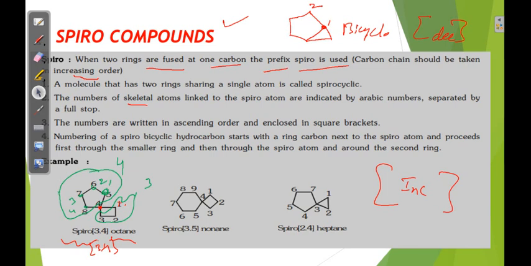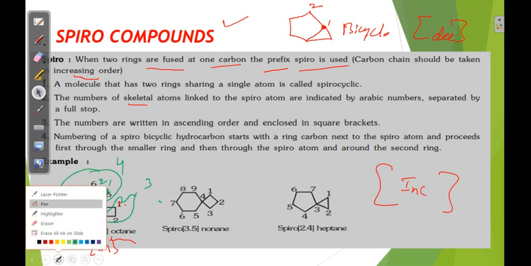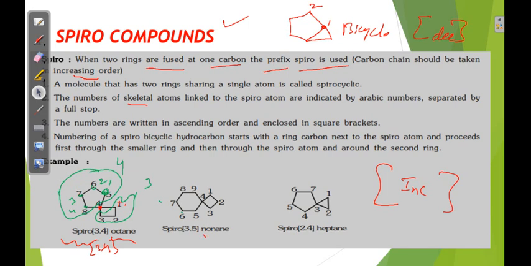Okay, now you can see the middle example. Spiro, total how many carbons are there? Total 9 carbons, so nonane. The prefix is spiro because these two rings are connected with one carbon. So spiro, and in the bracket the numbers of carbons in each ring.